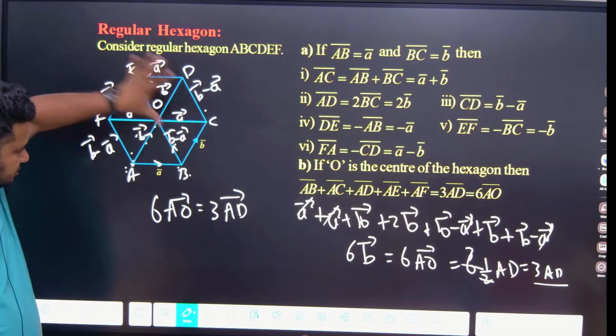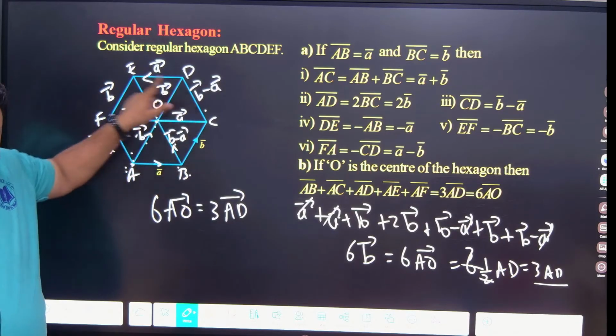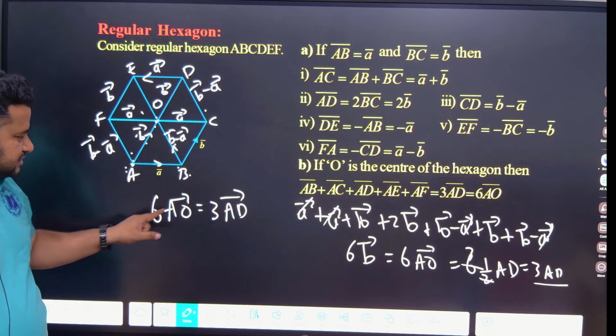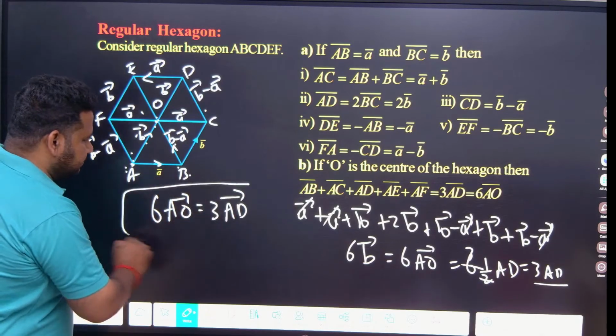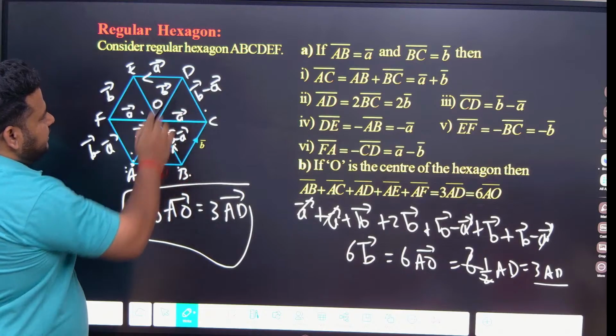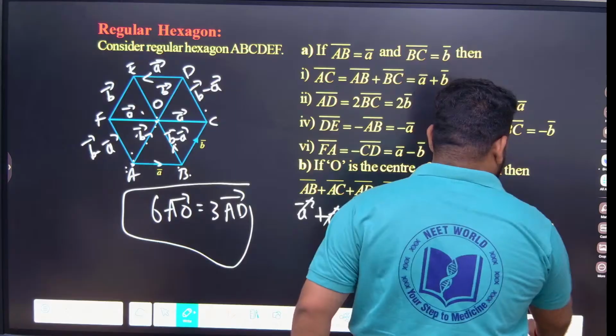What is that? Sum of all of this. If you add all the sides of this, what you will get is 6 times AO is equal to 3 times AD. Clear? Got it? This is the relation you must remember. AB, BC, okay, AD, all these things. Clear? Got it everyone? Next one.